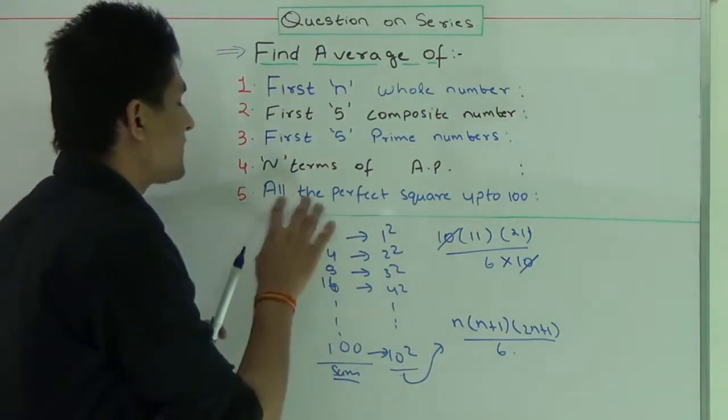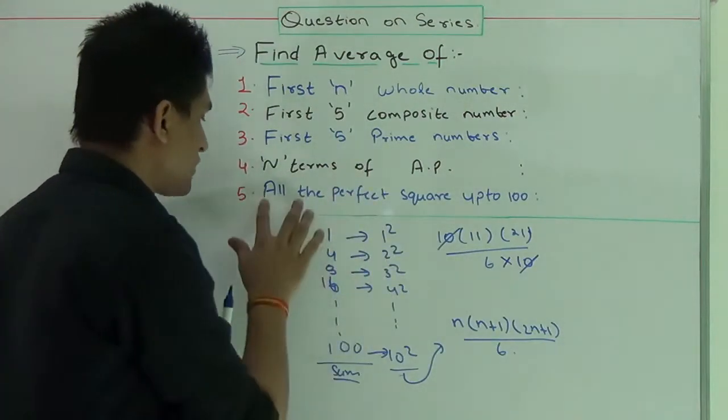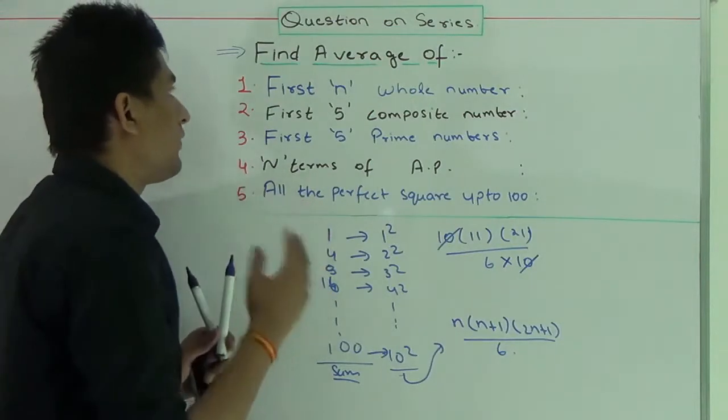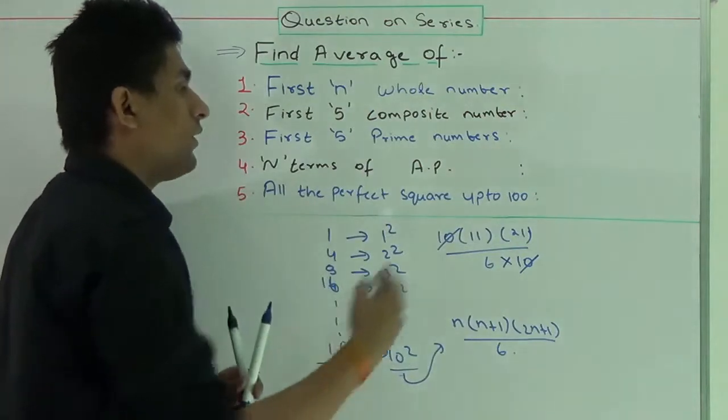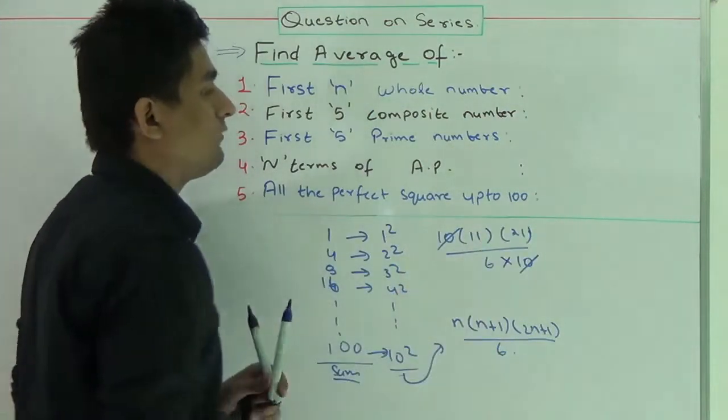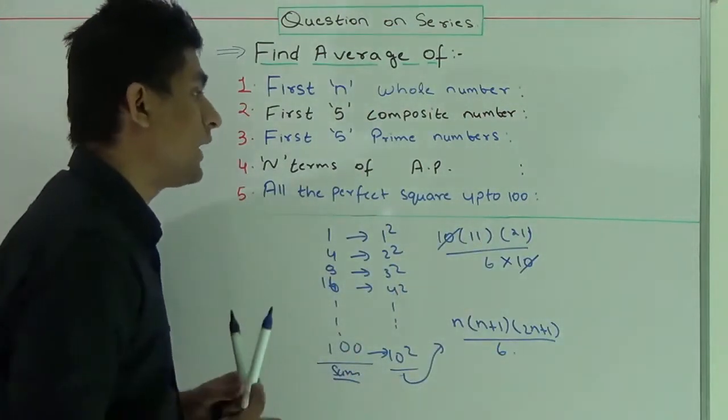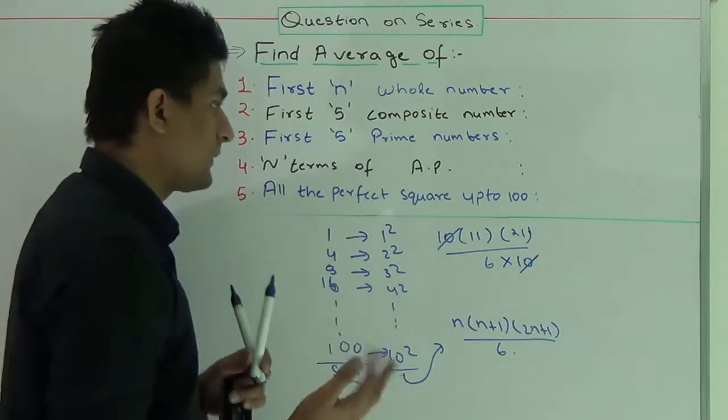There can be more manipulation in this kind of question. The question could be like this also: find the average of all the perfect cubes up to 100, or there can be a larger value like 1500. Any value can be given in the exams. A lot of manipulations can be done there.